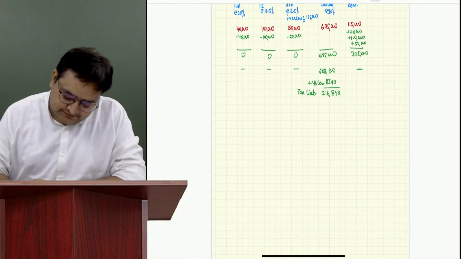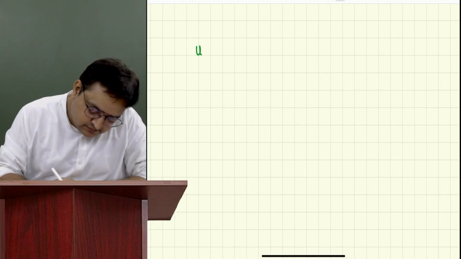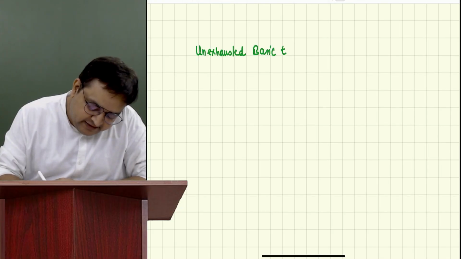Now, please write: unexhausted basic exemption limit.